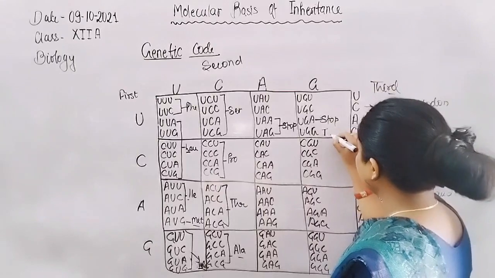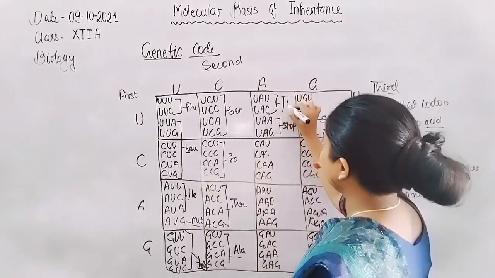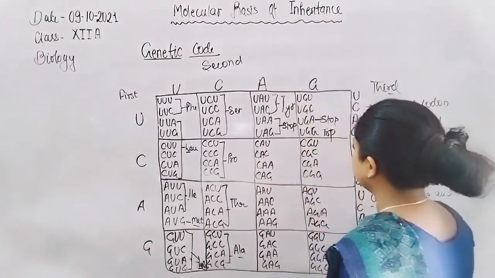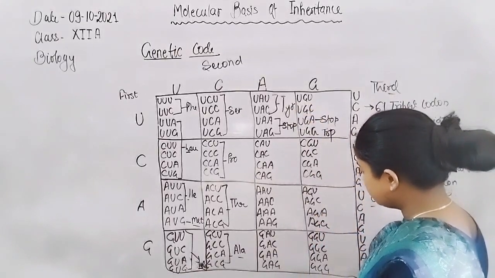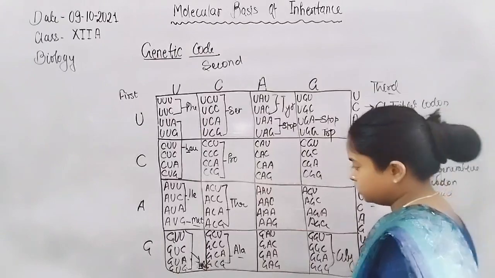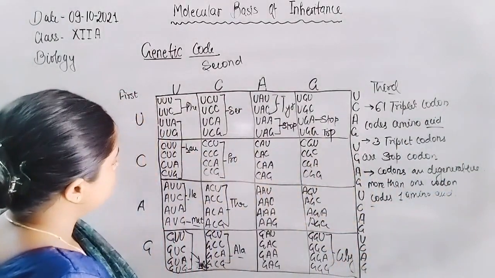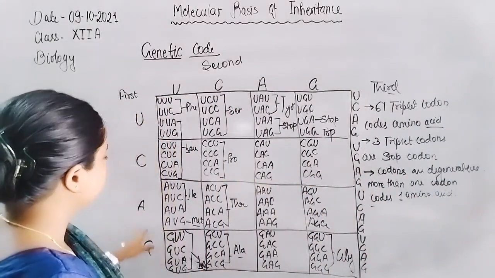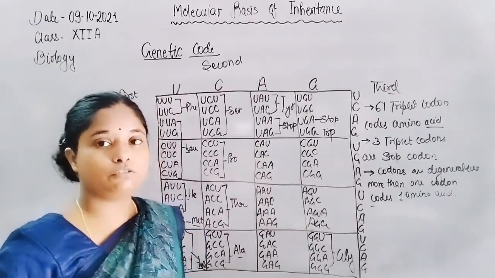Here this one codes tryptophan. These 2 code tyrosine. Now all these code glycine, and so on for the others. So all the 20 kinds of amino acids are coded by 64 codons.